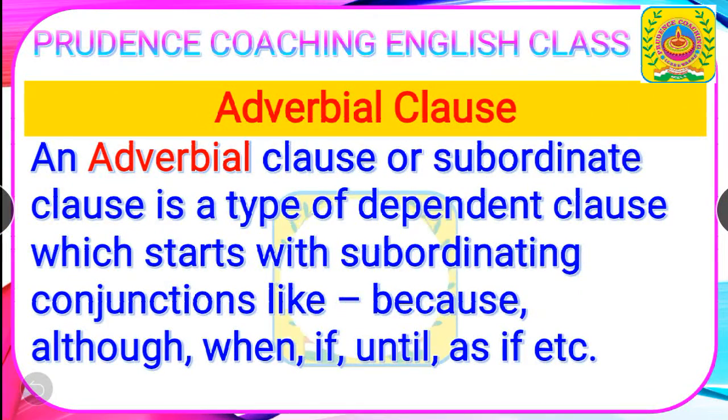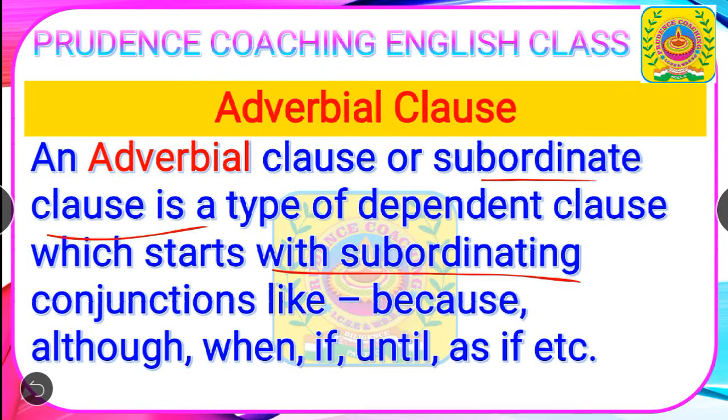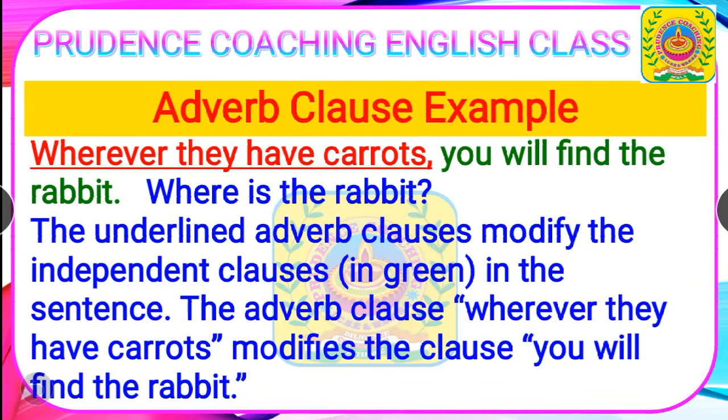An adverbial clause. Now we'll discuss the adverbial clause or adverb clause. An adverbial clause, also called a subordinate clause, is a type of dependent clause which starts with subordinating conjunctions such as because, although, when, if, until, and so on.